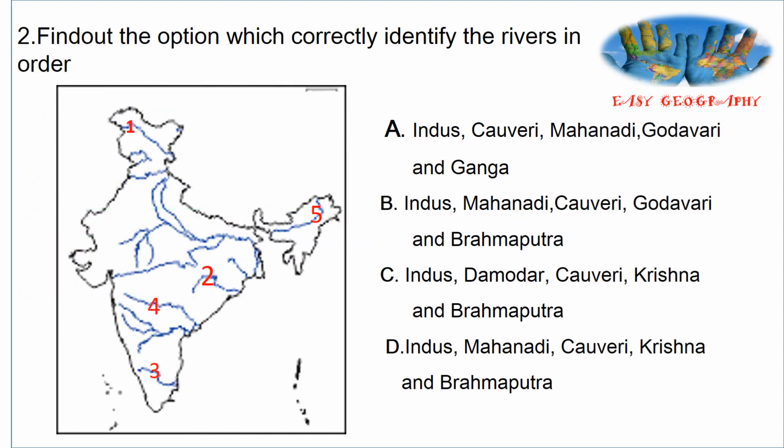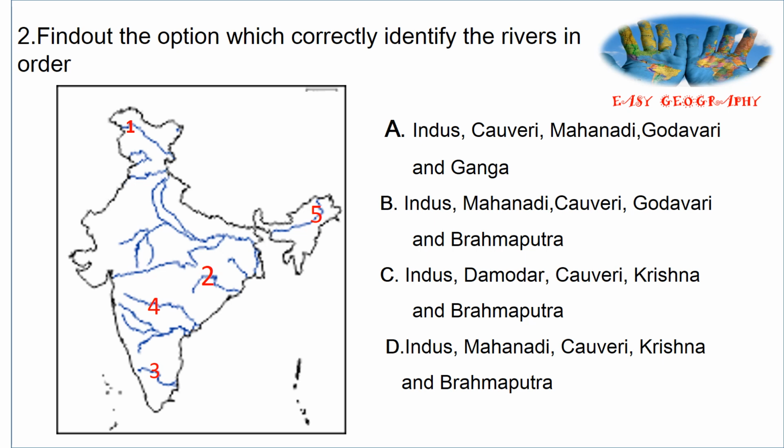Find out the option which correctly identifies the rivers in order. In the map of India, they are marked 1 to 5, and identify the rivers. Options: A, Indus, Kaveri, Mahanadi, Godavari and Ganga. B, Indus, Mahanadi, Kaveri, Godavari and Brahmaputra. C, Indus, Damodar, Kaveri, Krishna and Brahmaputra. D, Indus, Mahanadi, Kaveri, Krishna and Brahmaputra.